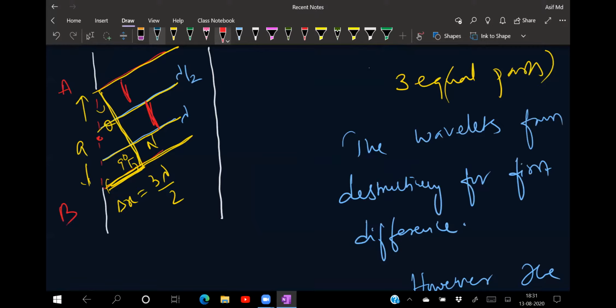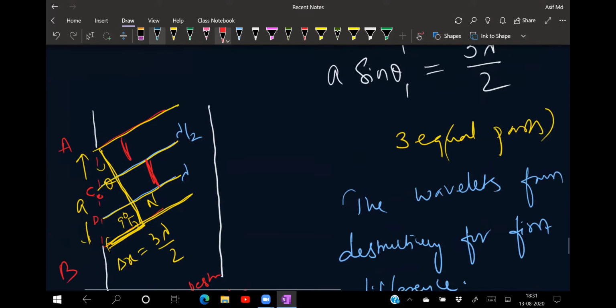I'll try to write here the slits in the given condition divided into the 3 parts. This is A, B, this one is C, and this one is D. So A to C and C to D have destructive interference, and D to B is left over. The B to D part will give constructive interference, so some intensity goes there. Understood this diagram?